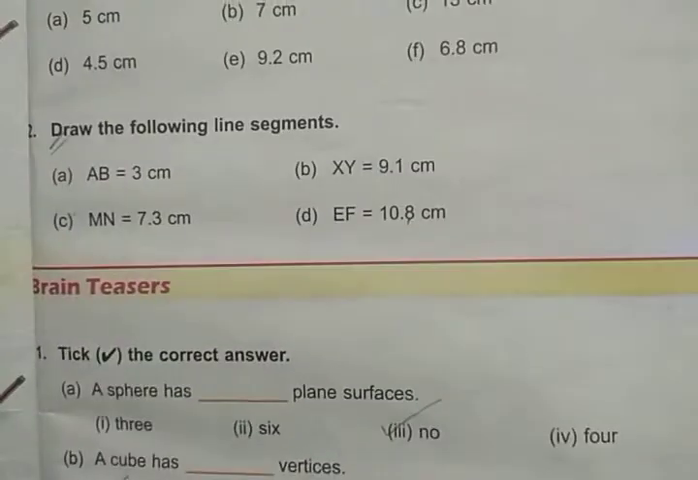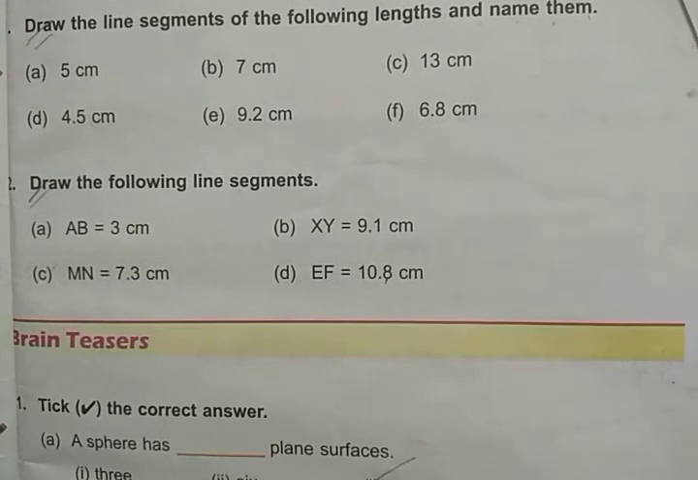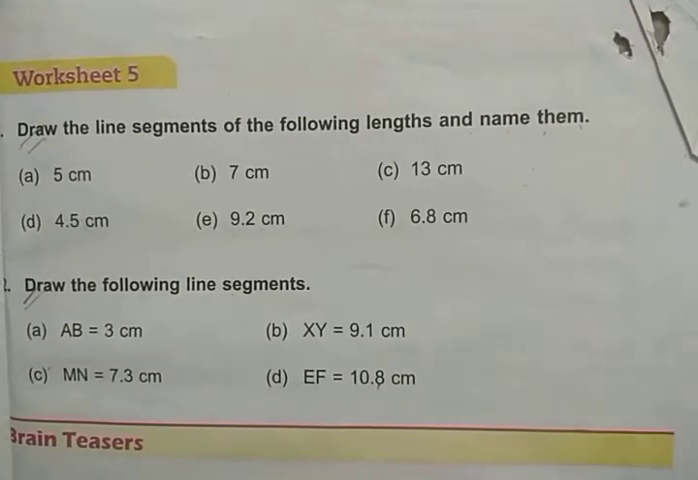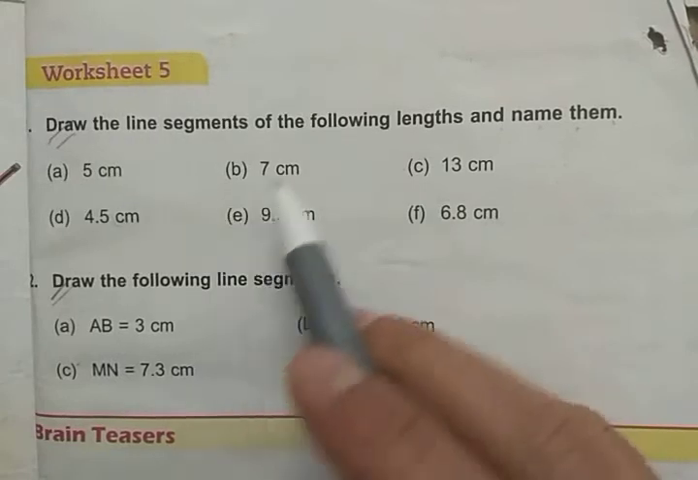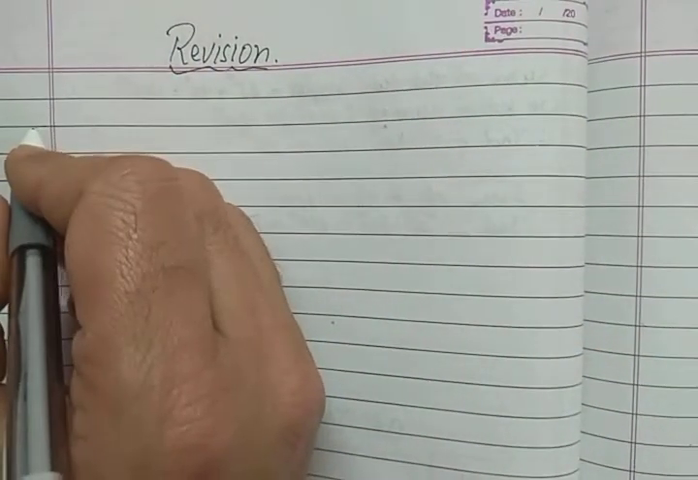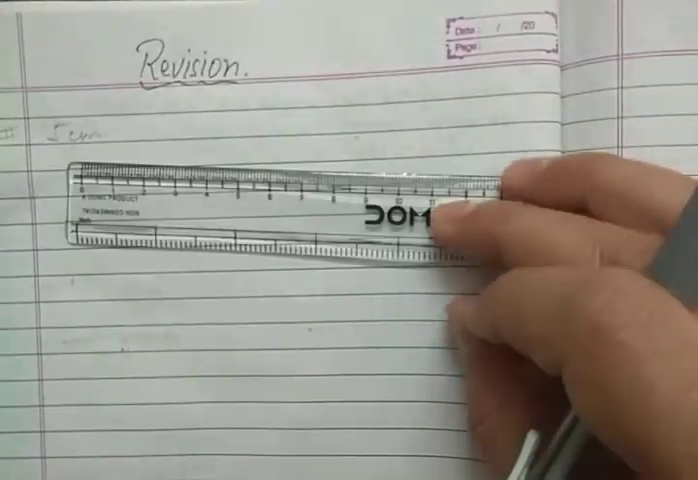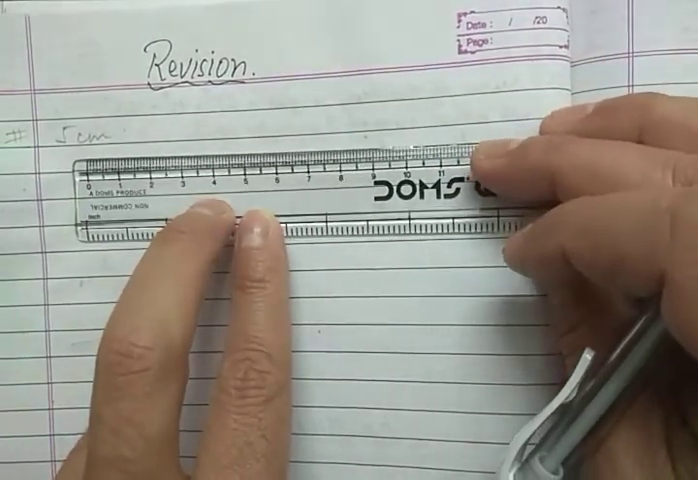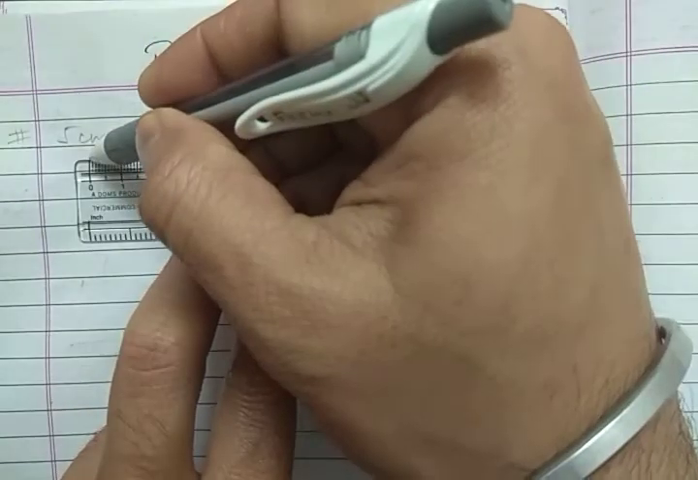And next is how to draw line segments of given lengths. So let us do some questions based on it. Draw the line segments of the following lengths. So given length की कोई line segment draw करेंगे and also name them. Suppose एक question लेते हैं, 5 centimeter. So let us draw a line segment of 5 centimeter. Take a scale. Scale हमें पेज पे रखेंगे और हम एक पॉइंट मार्क करेंगे, कहाँ पर?